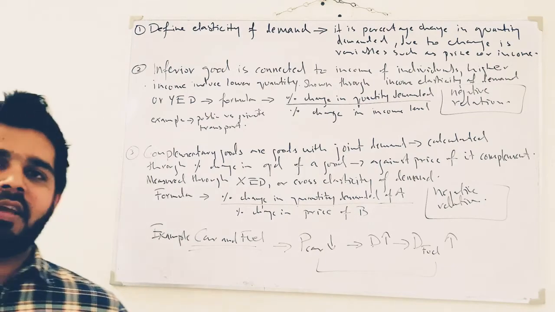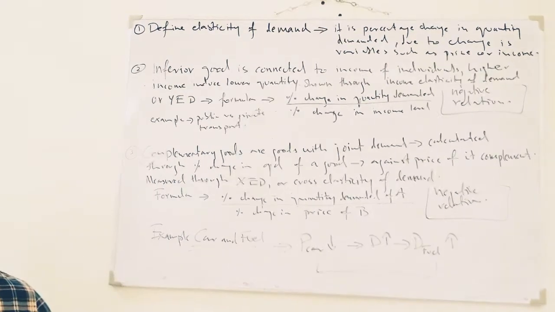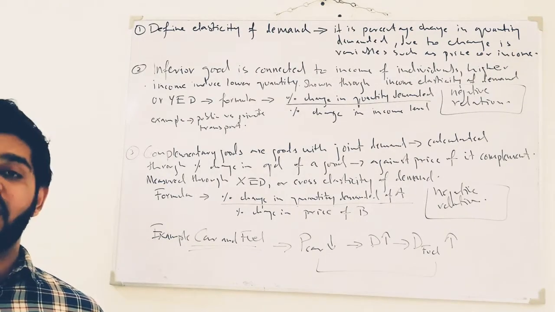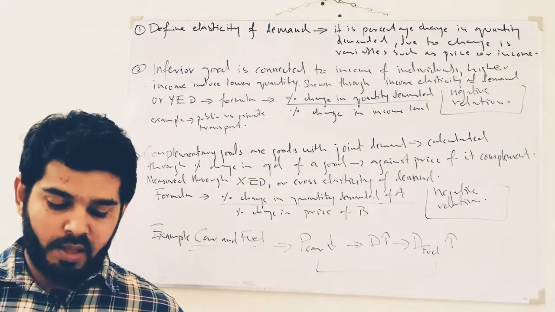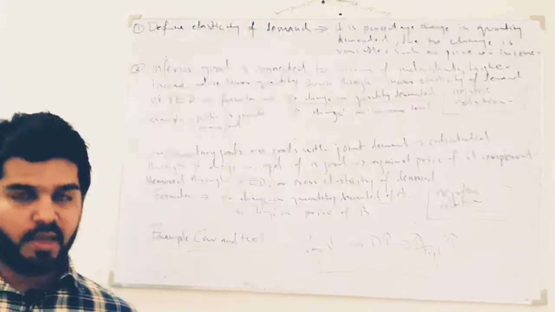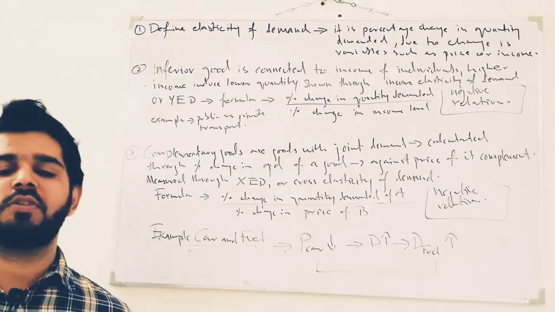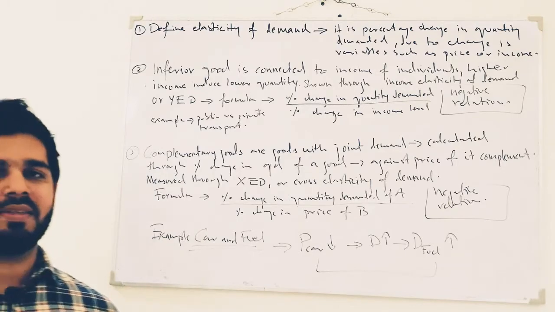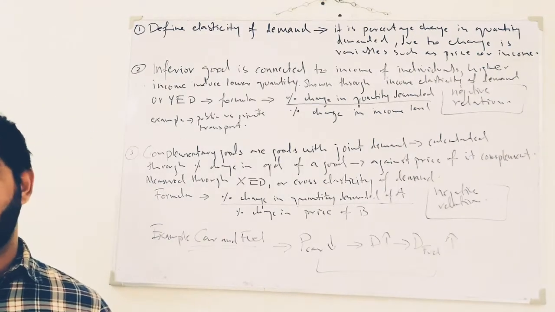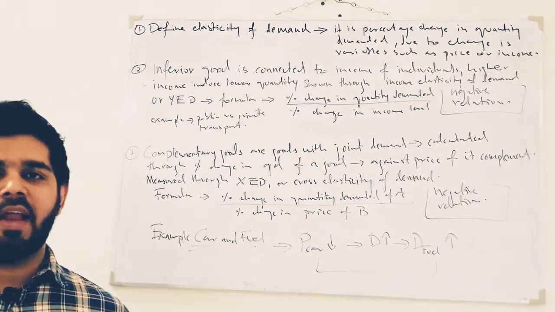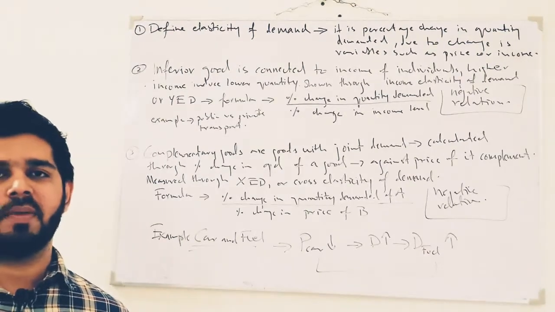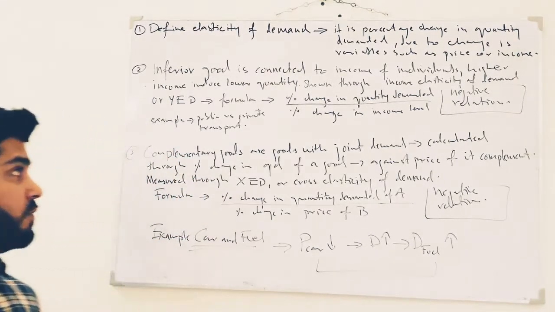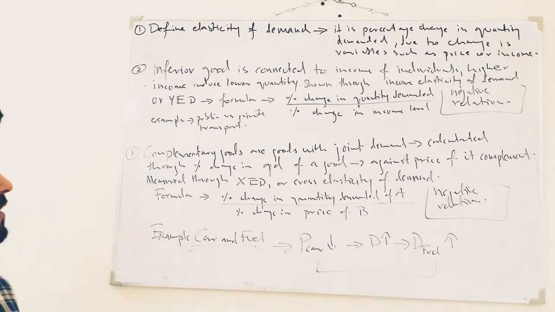Now this question is relatively an easier question, and many students are willing to answer these type of questions when it comes to essay questions in paper 2. Okay, now as the question says, the inferior goods and the complementary goods. So the very first thing that should come into your mind with relation to the elasticity of demand is which type of elasticity of demand identifies the inferior goods, and which type of elasticity of demand identifies the complementary good.